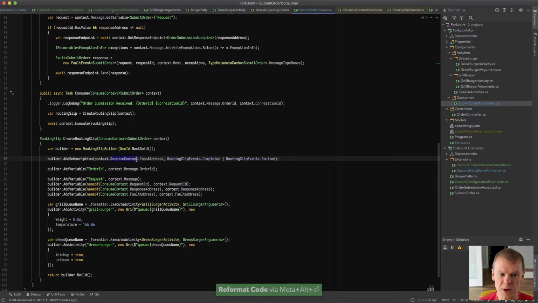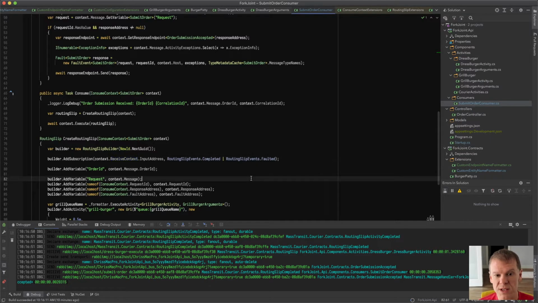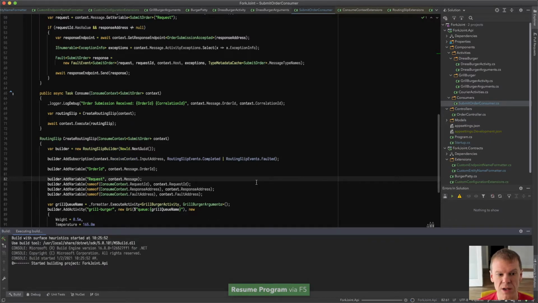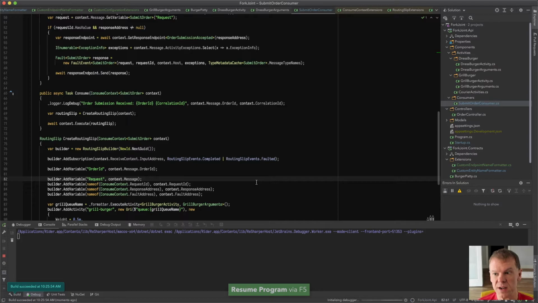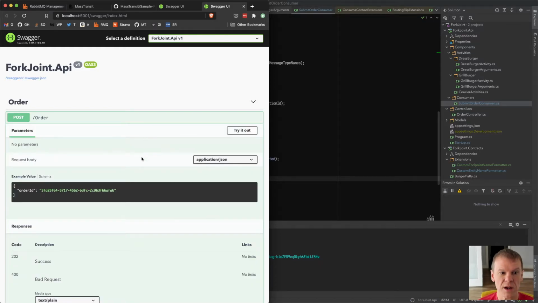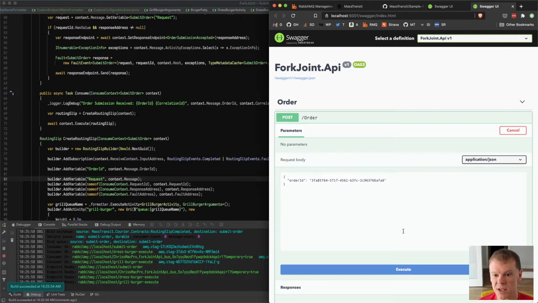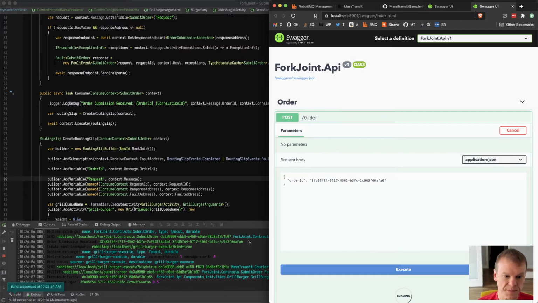So by adding those subscriptions in, if we look here in the debug output, you can see that routing slip completed was previously sent to the exchange for the message type, which means it was published. Now, once I've added that subscription in and I run this, we'll see a completely different thing in the log. We'll see it actually send it directly to that service endpoint. So we'll come in here. I'm actually going to move this over here so we can see the debug log. I'm going to say try it out, execute.